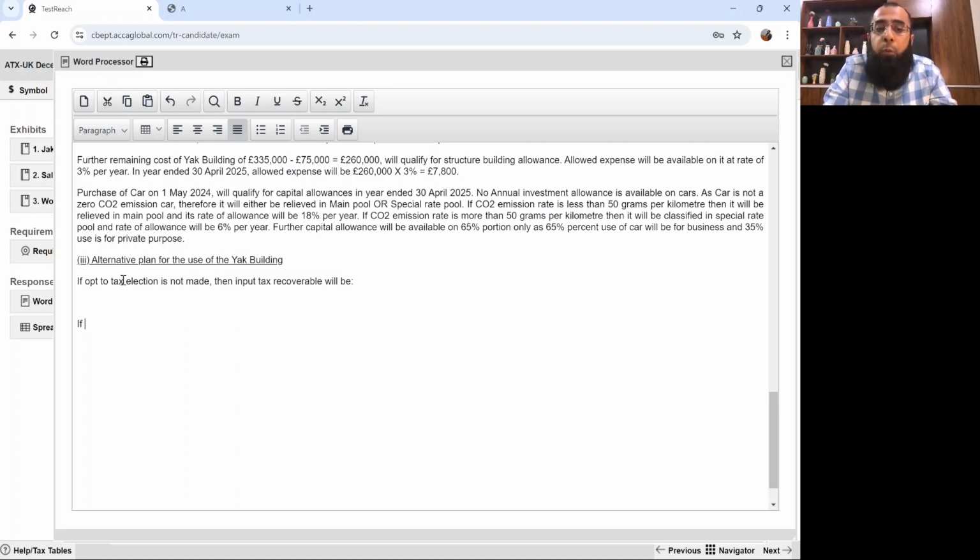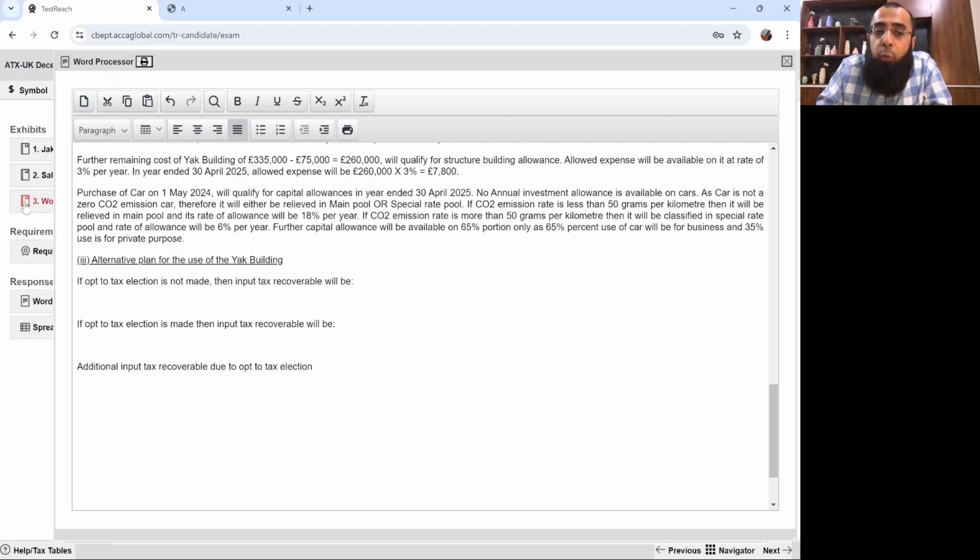And if opt to tax election is made, then what will the input tax recoverable be? So what will be the additional input tax recoverable due to the opt to tax election?